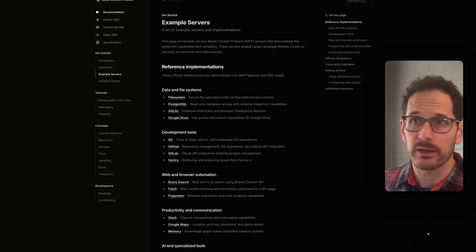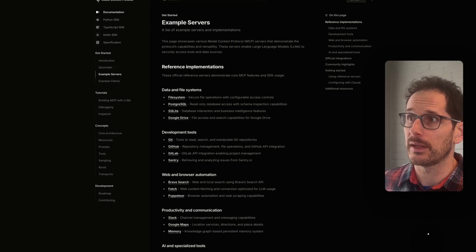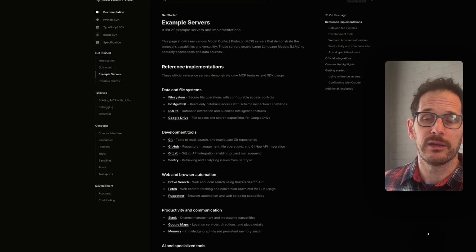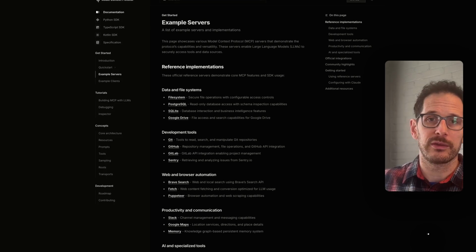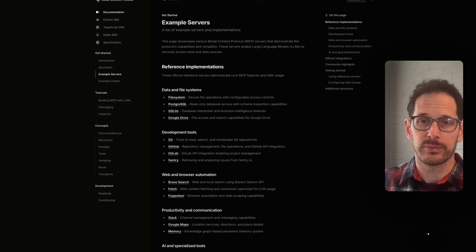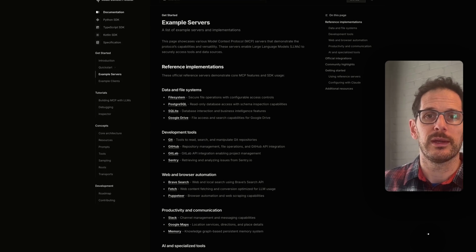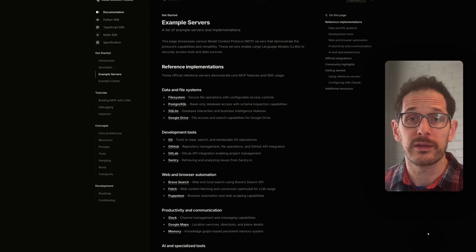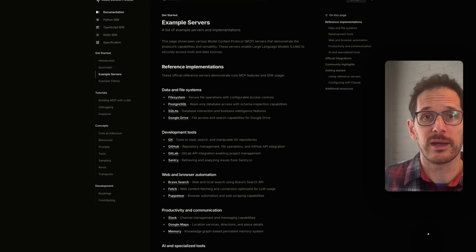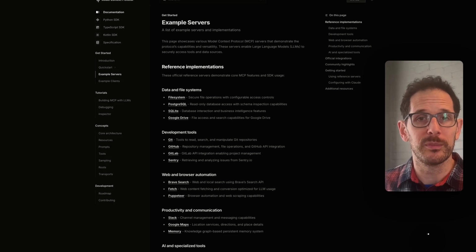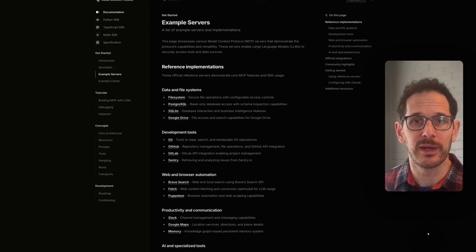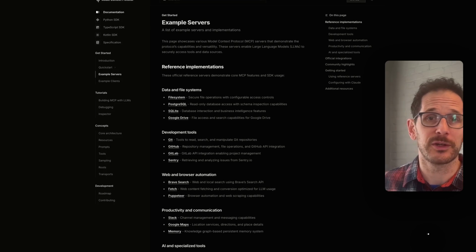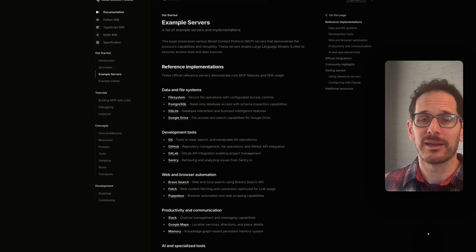You can talk to a file system, Postgres database, Git, Brave Search, Slack, all these different things. The idea being that these are just some of the APIs to start, but you can add your own Model Context Protocol servers, and then now your API is available as well. So in our case, there is not a YouTube data API listed here, so we'll go out and build one. We'll follow the same process that Greg followed, which is we're just going to ask Cursor, do your worst, and we'll see what happens.